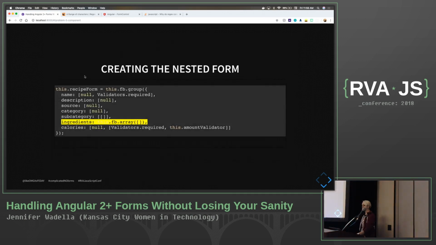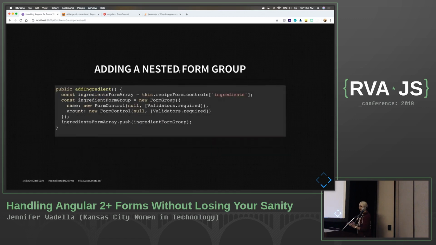All right, so when we create our nested form, we've got those ingredients, and this can be any number of ingredients. And so we're going to go ahead and create a form builder array that's going to contain everything. And again, we want to keep this as dynamic as possible, right? Okay. So if we want to go ahead and add a nested form group, this is how we're going to do it. We're going to grab our ingredients form array from the parent form, and then we can create a new form group. So that's going to be our name and our amount. And then we can push that to our ingredient form group array. That's all we have going on.